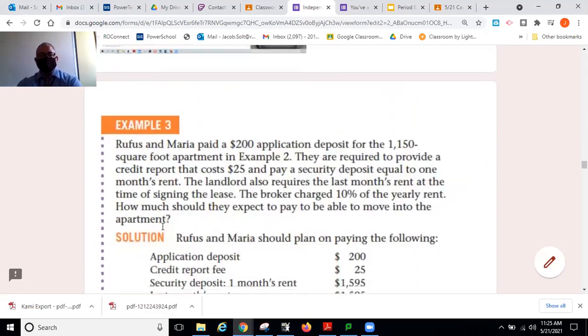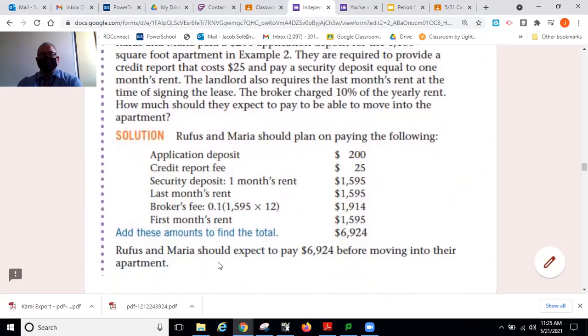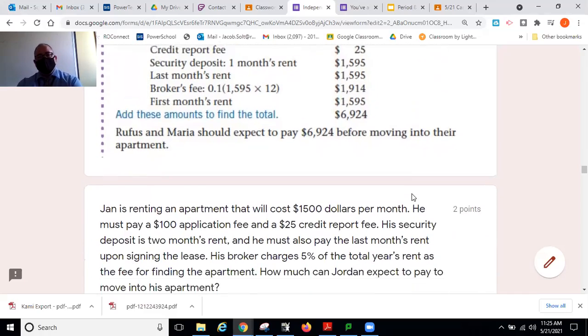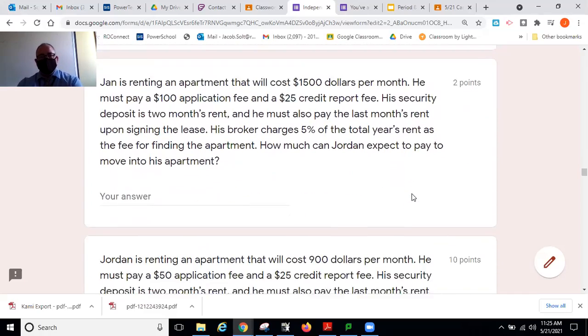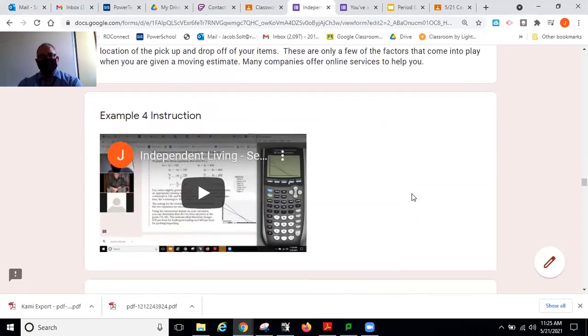And then this was the Wednesday assignment, example 3, where there are various fees that go into renting an apartment to be aware of. There can be application fees, deposit fees, credit report fees. Sometimes they ask for the first month's rent, the last month's rent, a security deposit. These are things you have to put up right before you move in. And now we're moving past.